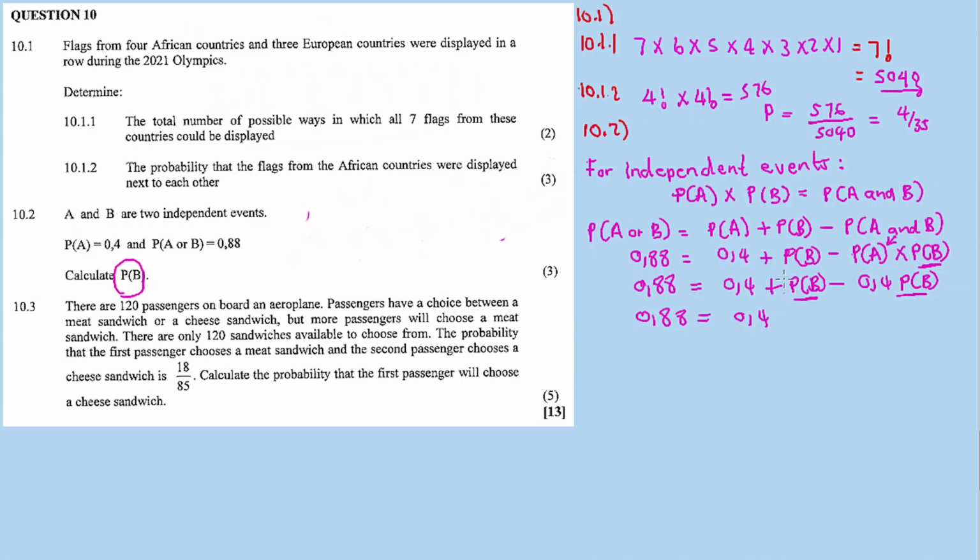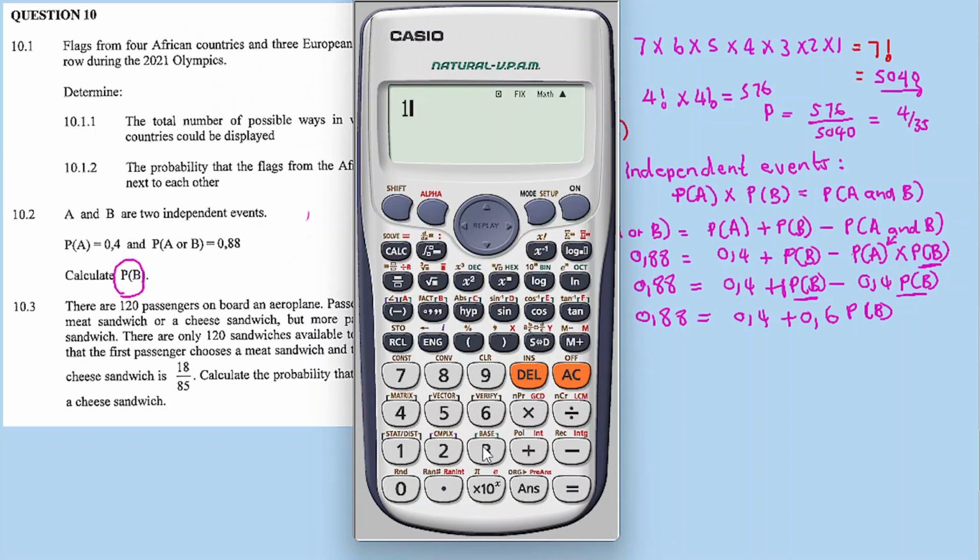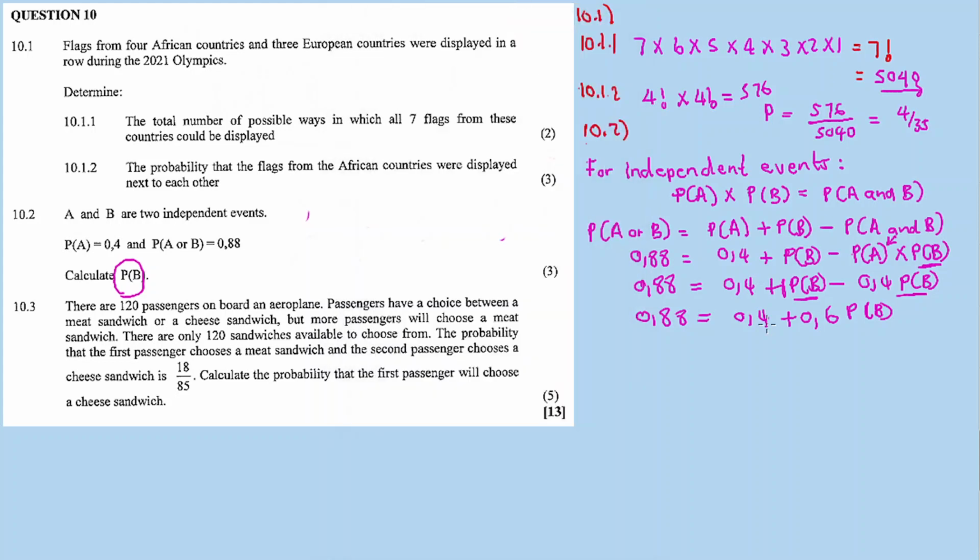What is plus 1 minus 0.4? It will be plus 0.6 probability of B.